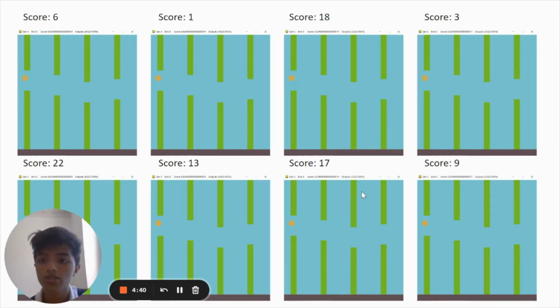But the strongest birds here, you can tell, are this bird of 22, 18, 17, and some of the weaker birds, like this guy, only got 1. But basically, the strongest birds will pass on to the next generation and keep going so that you can get stronger and stronger birds.